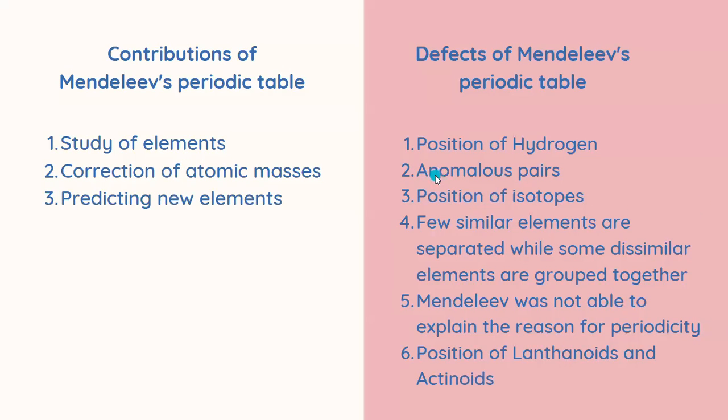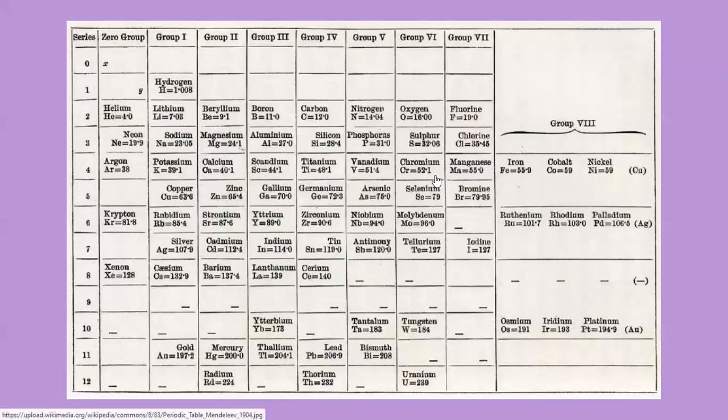The second one was anomalous pairs. In certain places, if you notice, the increasing order of atomic masses rule was not followed. He arranged the elements based on similarity in properties. So argon, which has a mass of 39.9, was placed before potassium, which has a mass of 39.1.